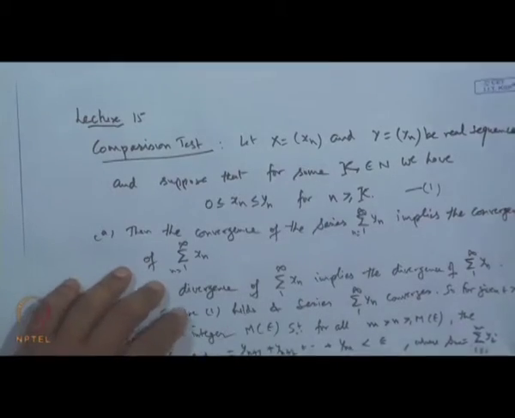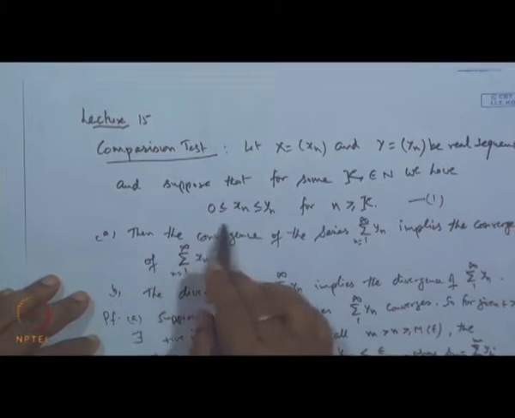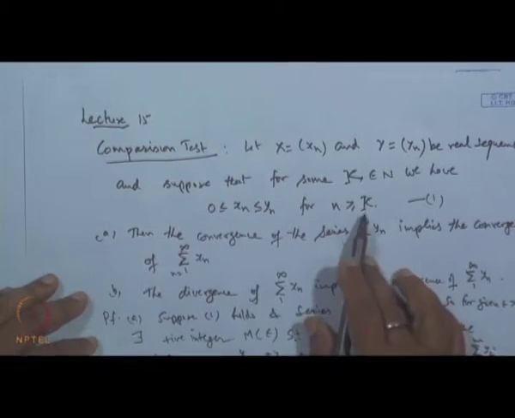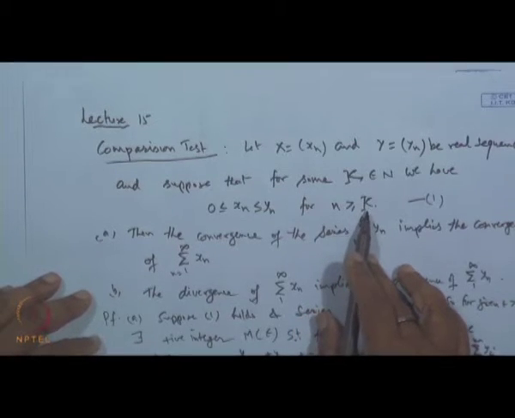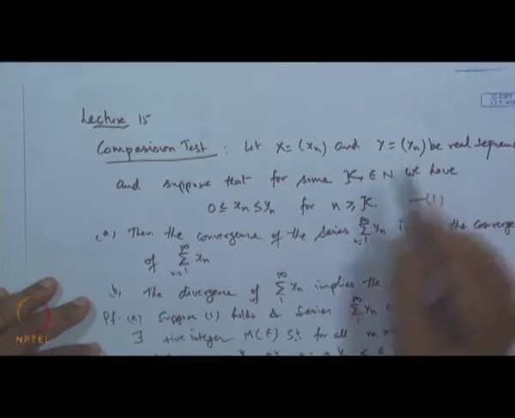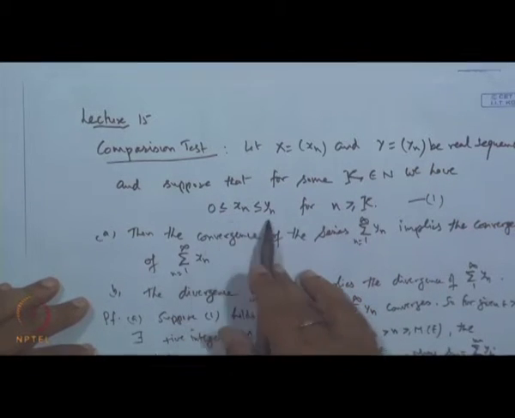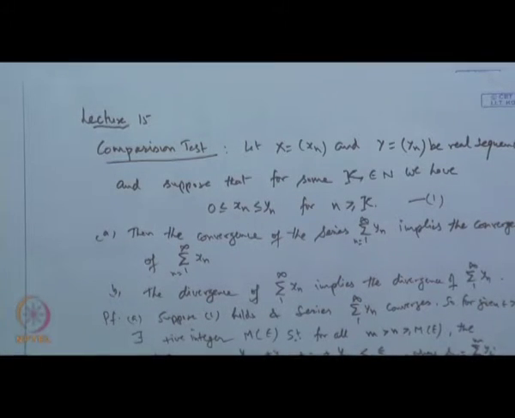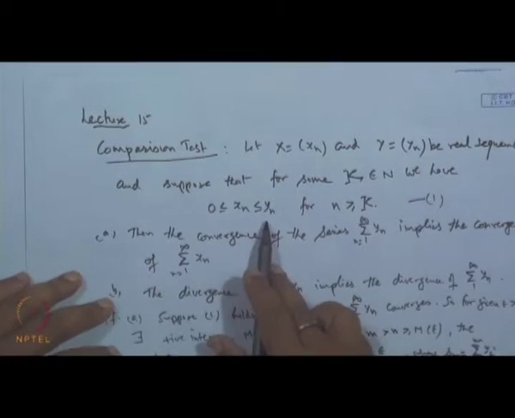Here, it is very difficult to get this inequality, which is valid for all n after a certain stage. It is very difficult for two arbitrary sequences x_n and y_n. So, it is not possible always to get such an inequality. Therefore, this comparison test may not be very helpful unless you know this inequality.